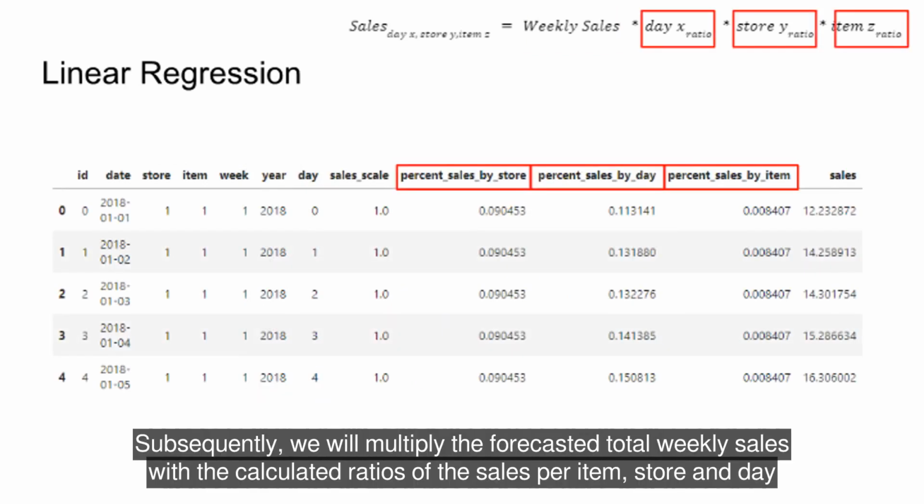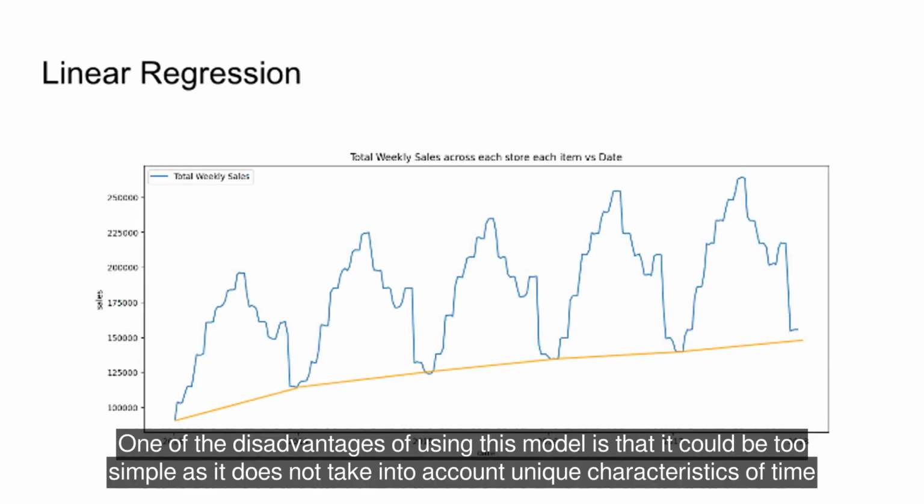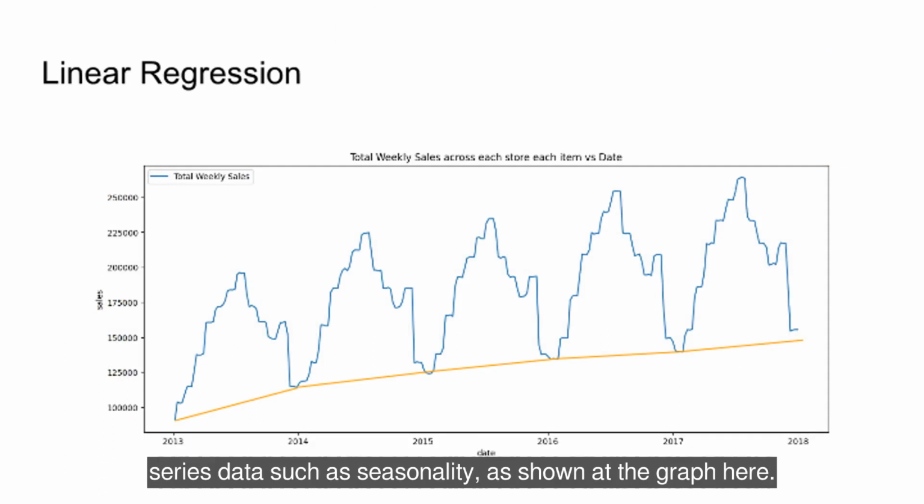Subsequently, we will multiply the forecasted total weekly sales with the calculated ratios of the sales per item, store and day, to obtain the total daily sales for each item in each store, as shown on the table. One of the disadvantages of using this model is that it could be too simple, as it does not take into account unique characteristics of time series data such as seasonality, as shown in the graph here.